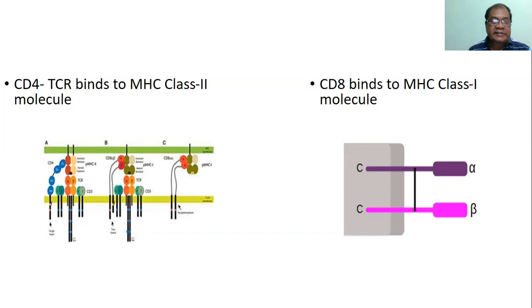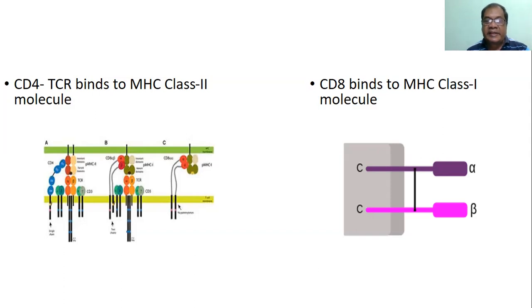It has an extramembranous portion, a transmembranous portion, and an intracytoplasmic portion. Whenever any antigen binds to this T cell receptor, when the co-stimulations are also stimulated, then it produces secondary messenger from inside the intracytoplasmic part and mounts the reaction, immune response.